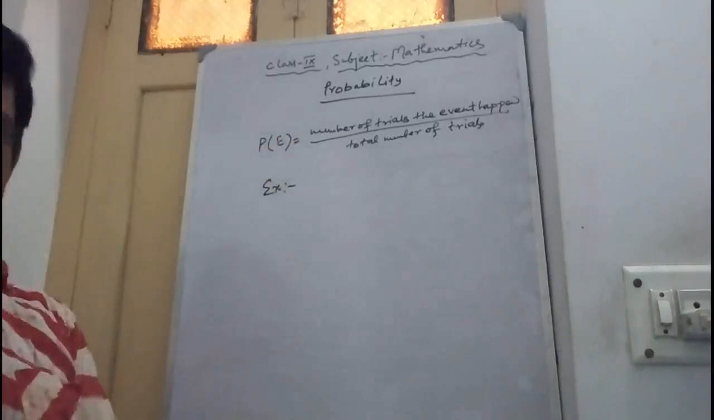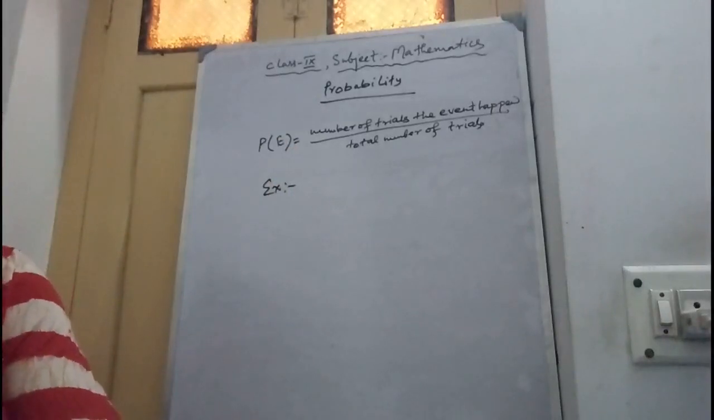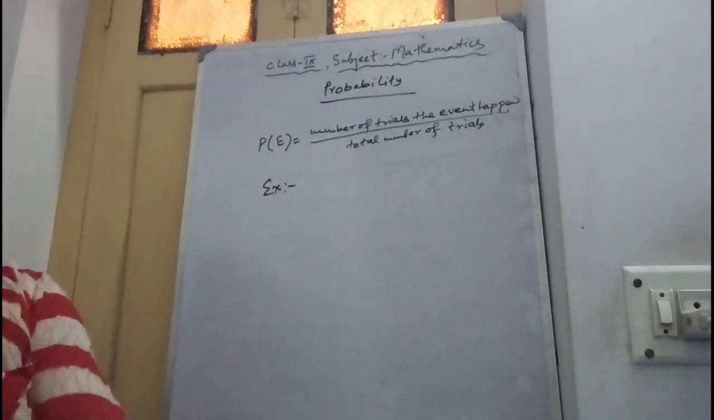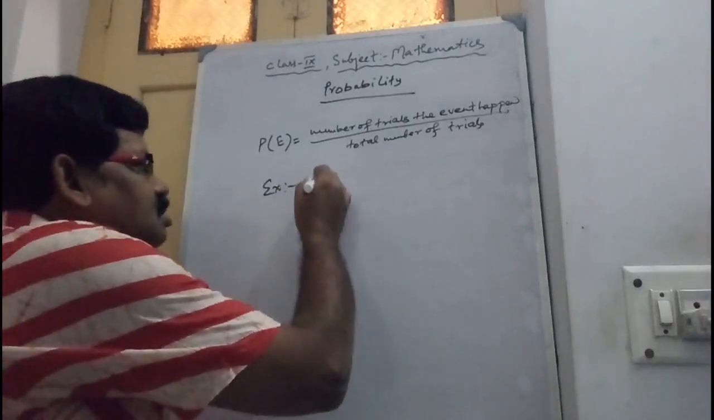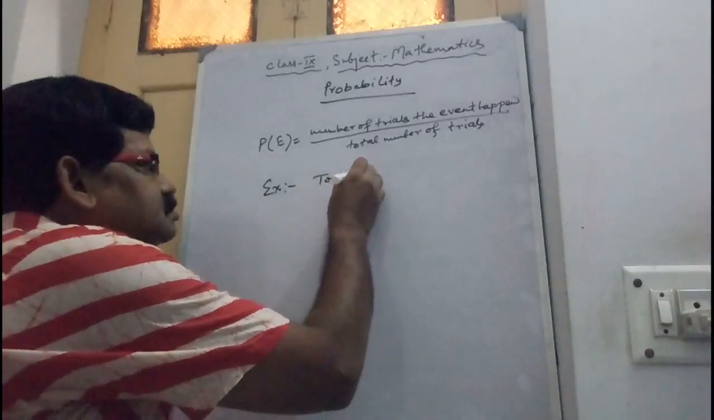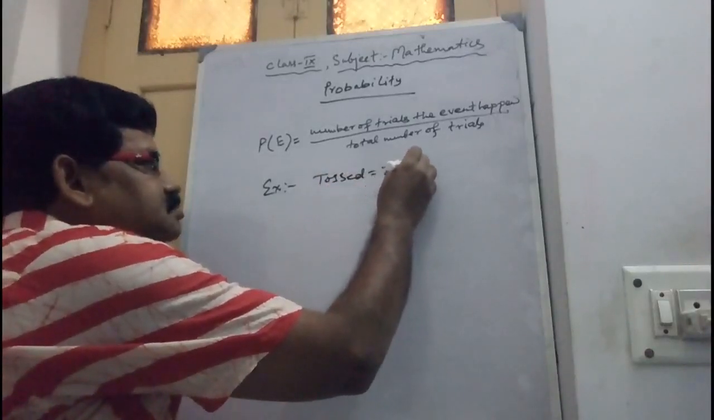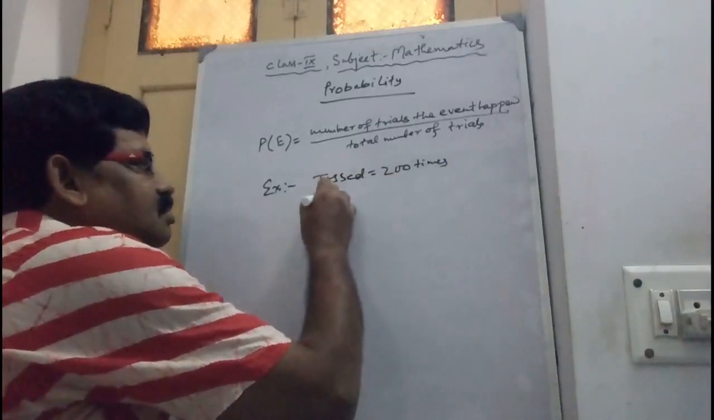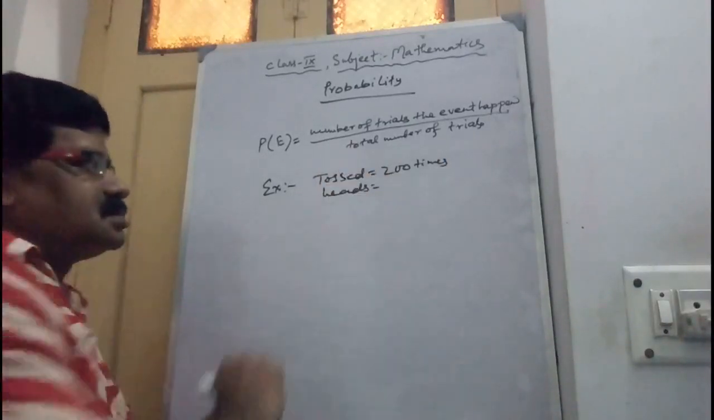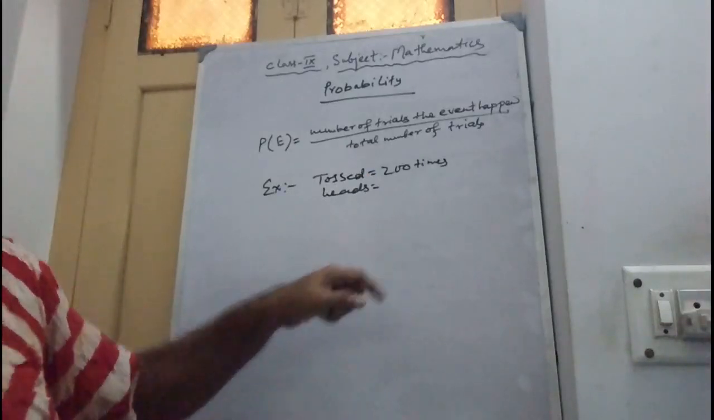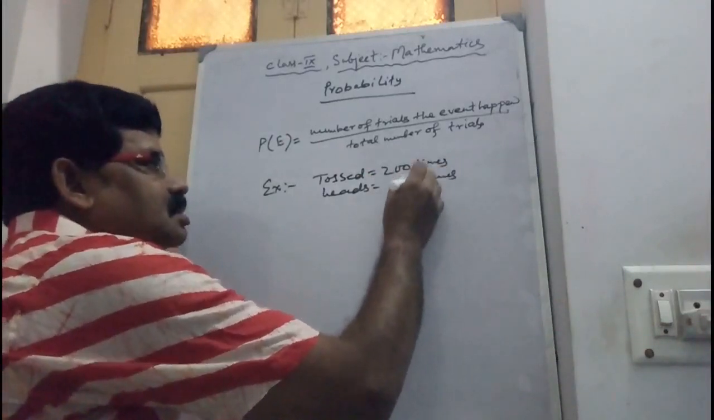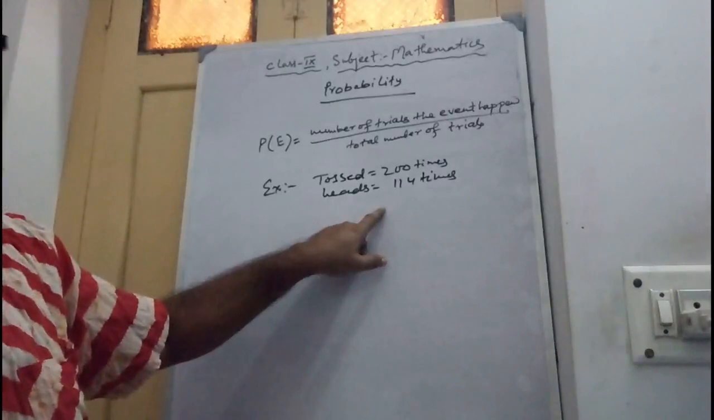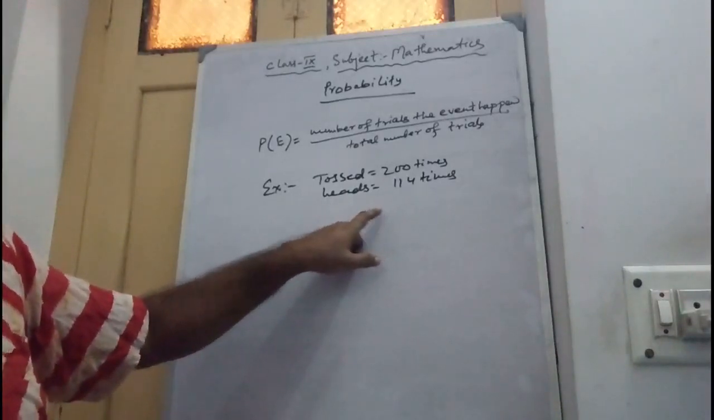So let's take an example. Suppose a coin is tossed 200 times, in which heads comes 140 times. Now we have to find the probability of getting a head.